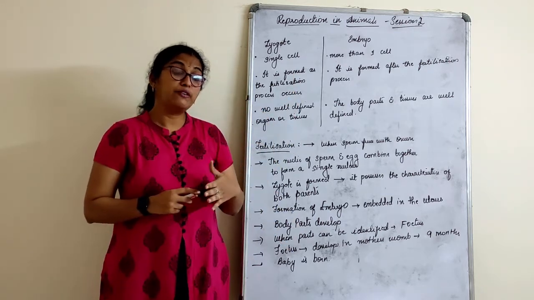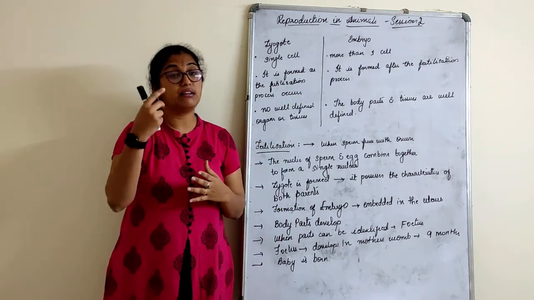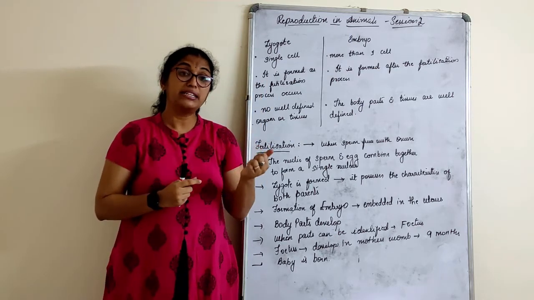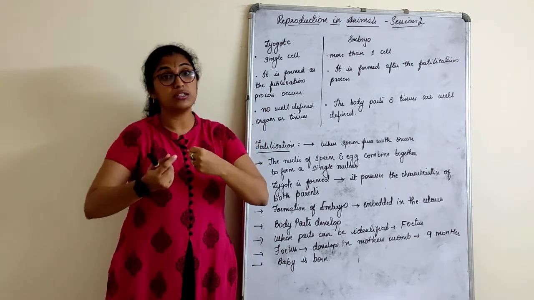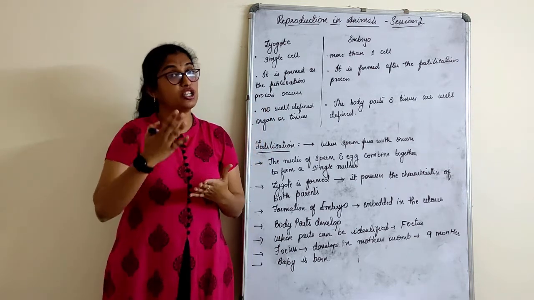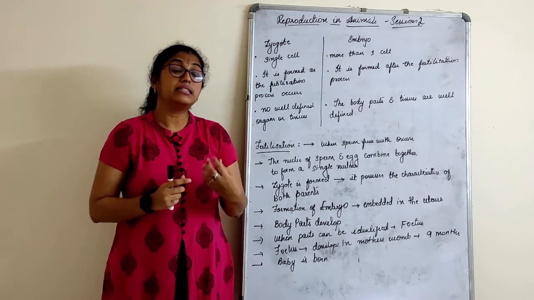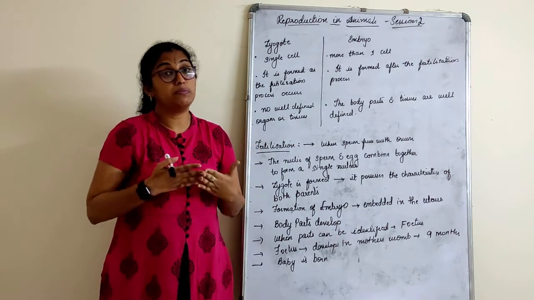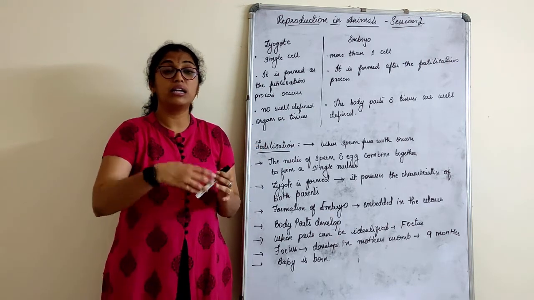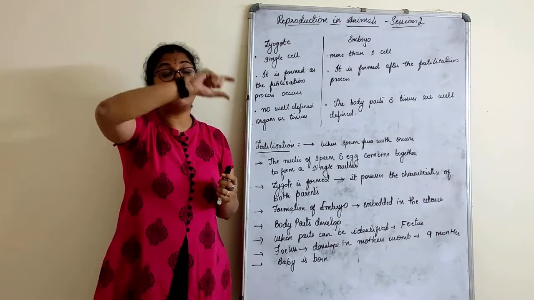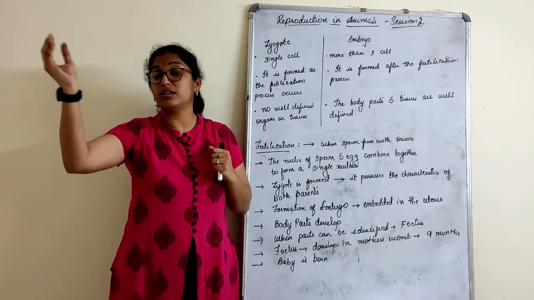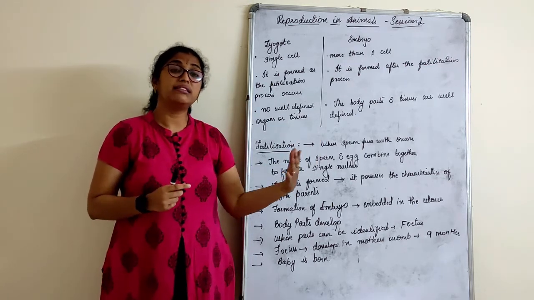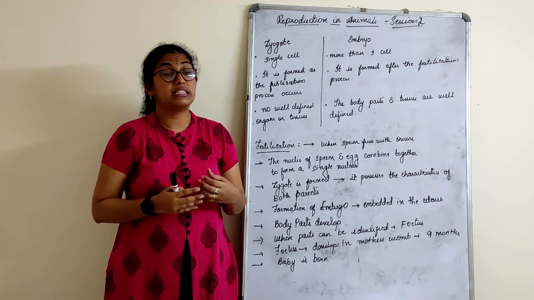Now, right from the beginning what we discussed was, every month an egg is released from an oviduct, that is from the fallopian tube, right? So when that egg fuses with a sperm, then the fertilization process will take place. But in certain females' bodies, the oviduct or fallopian tube is blocked. If the fallopian tube is blocked, how will it release the egg and carry the egg? The egg cannot travel through the fallopian tube itself. Under such cases, they undergo what is called test tube babies.